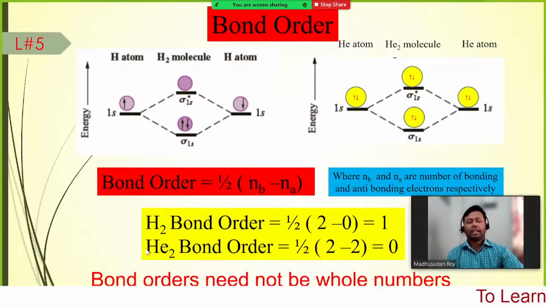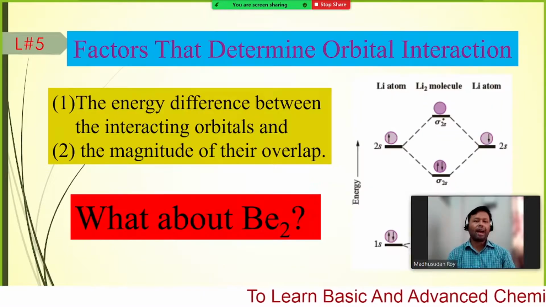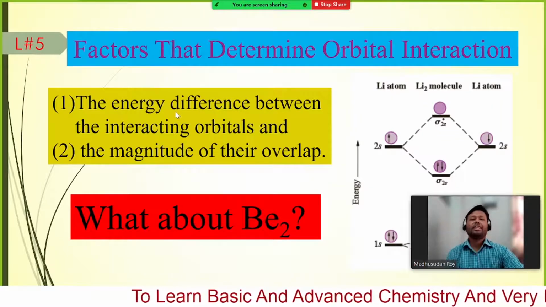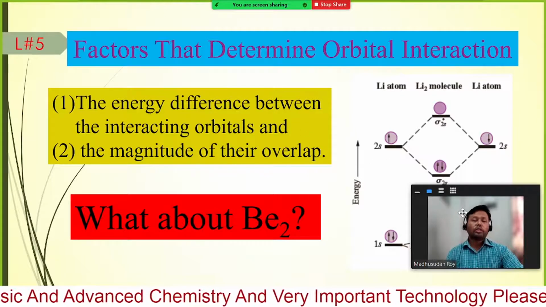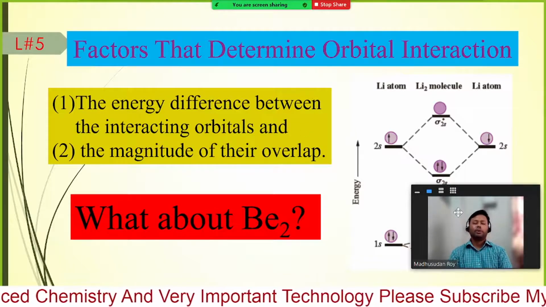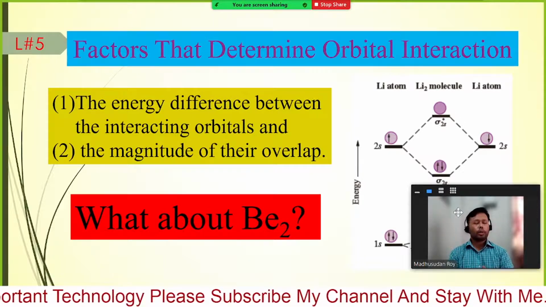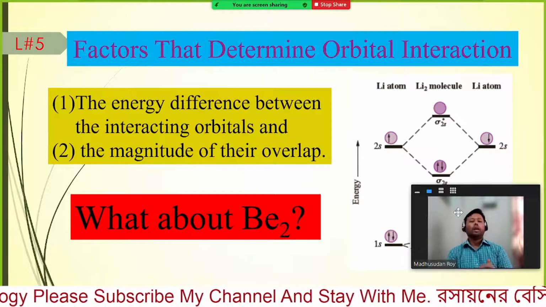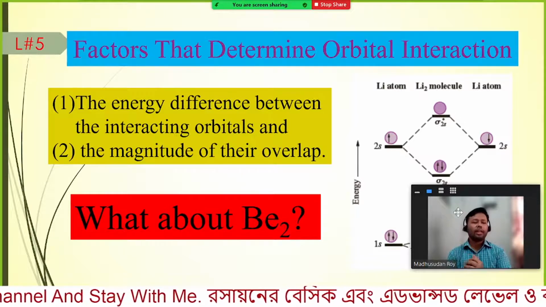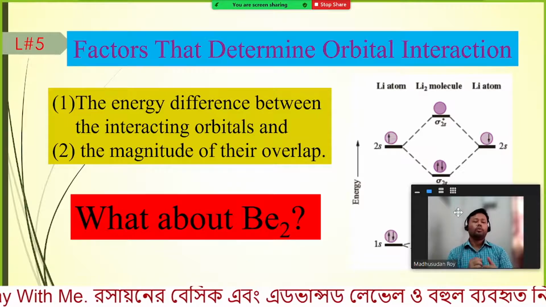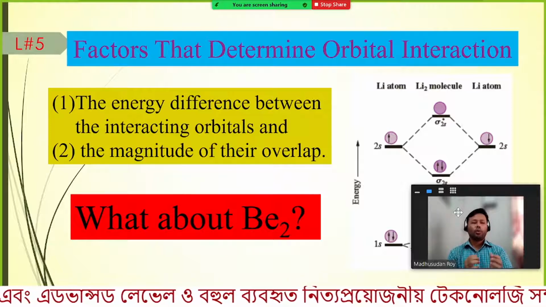So we can have the bond order 3 by 2, 5 by 2 or something like this, or even half. What are the factors that determine orbital interaction? If we want to have the molecular orbital theory, then the atomic orbitals need to be overlapped. But what are the factors that determine the orbital interaction? That means how strongly the molecule will be formed, or how strongly the atomic orbitals will be overlapped.